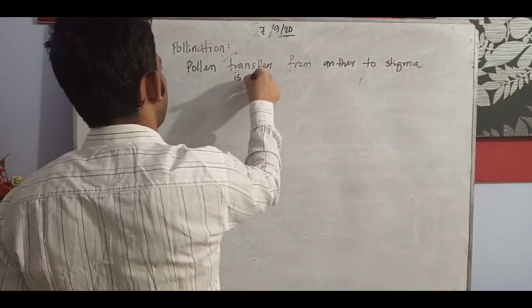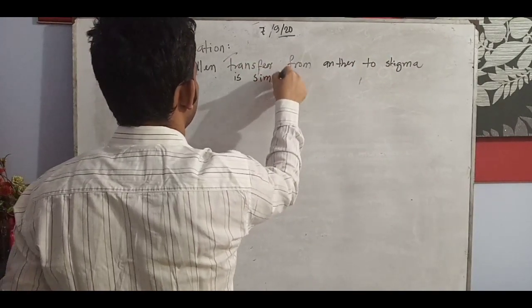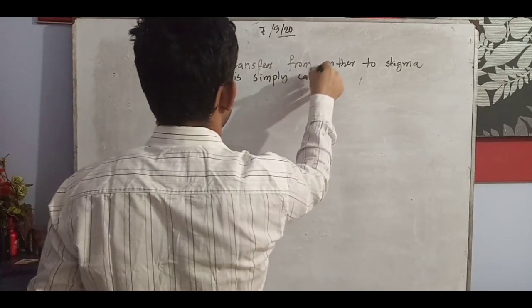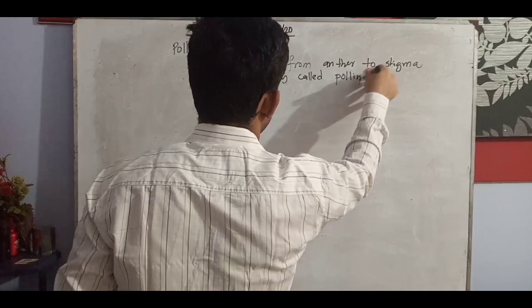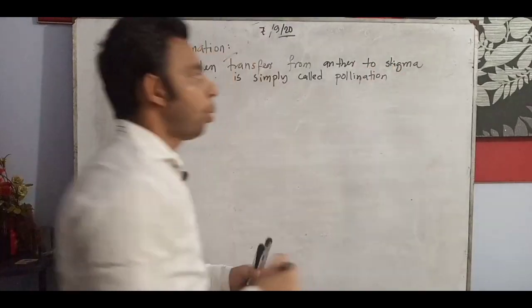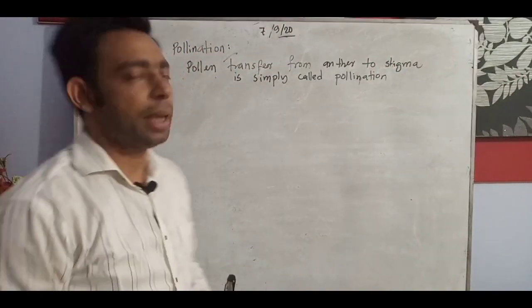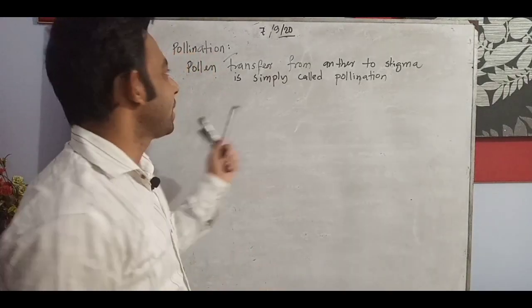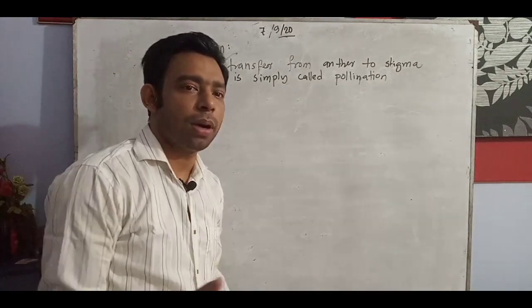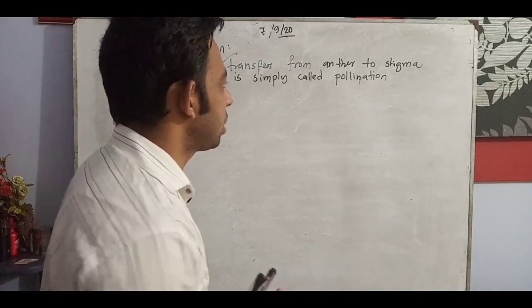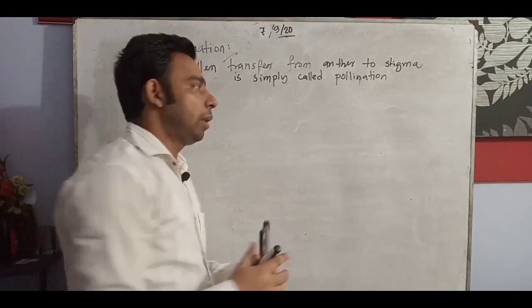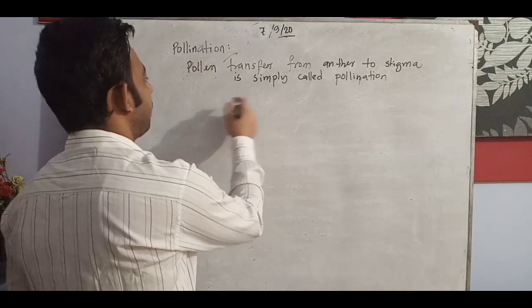This is simply called pollination. It is important to think about this: the pollen transfer from anther to stigma, where the anther and stigma are, as we know, the stamen and carpel, the male and female parts.